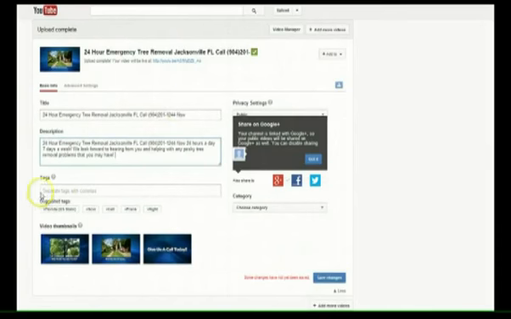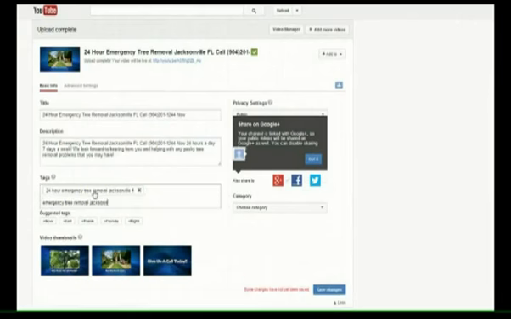All right, so that's good. Now for the tags, we want to do 24-hour emergency tree removal, Florida. That's one. Emergency tree removal. Two.